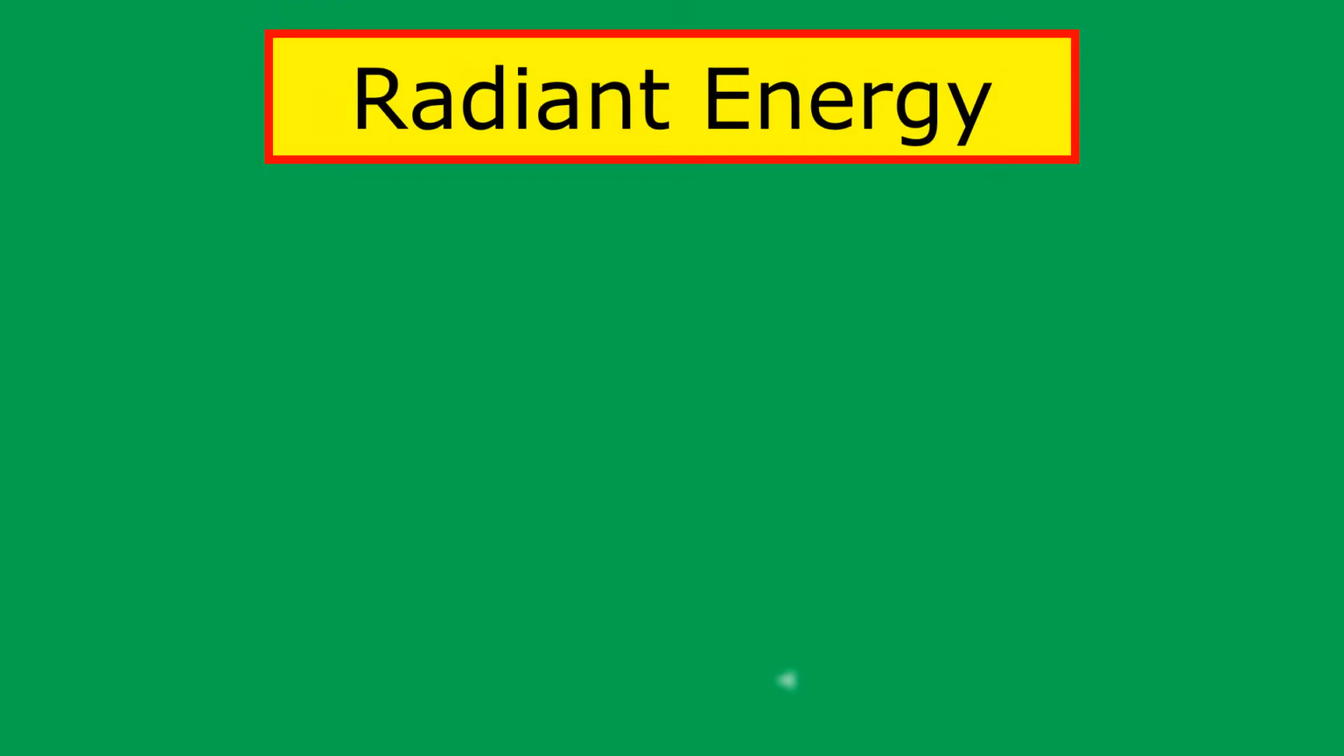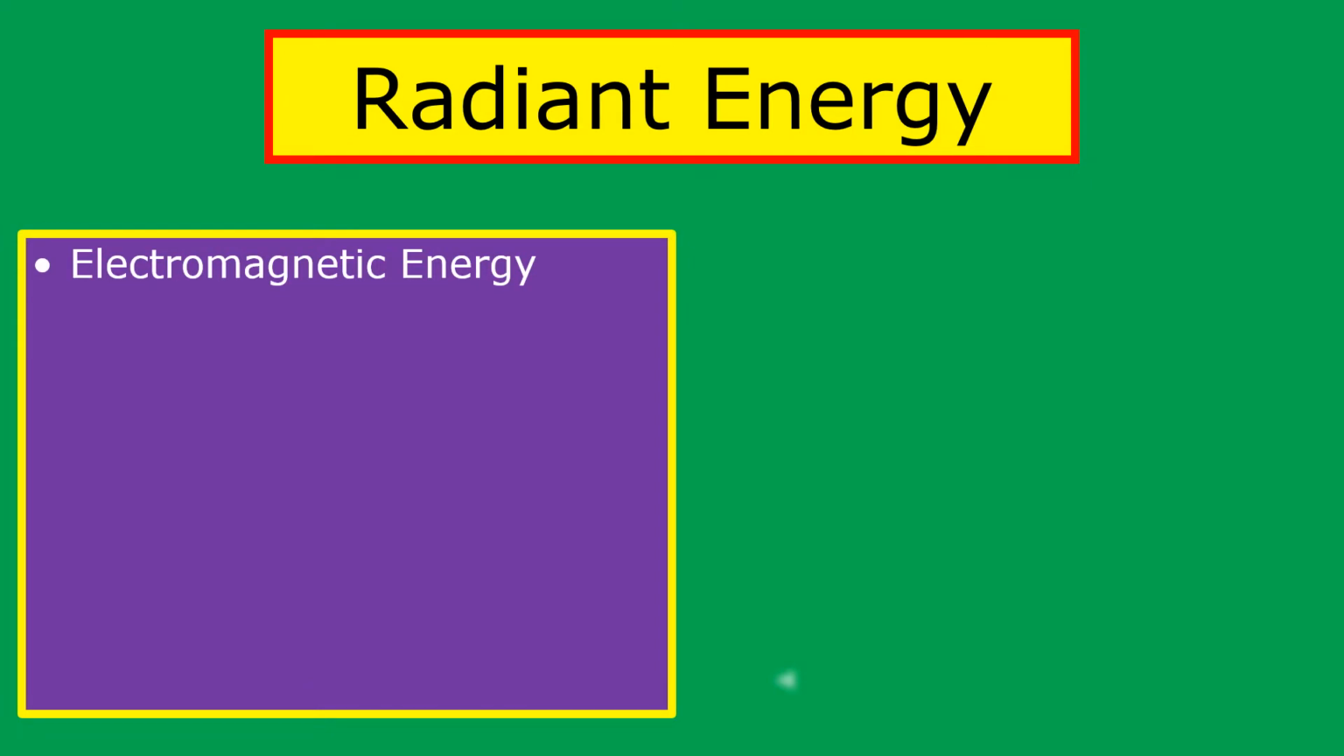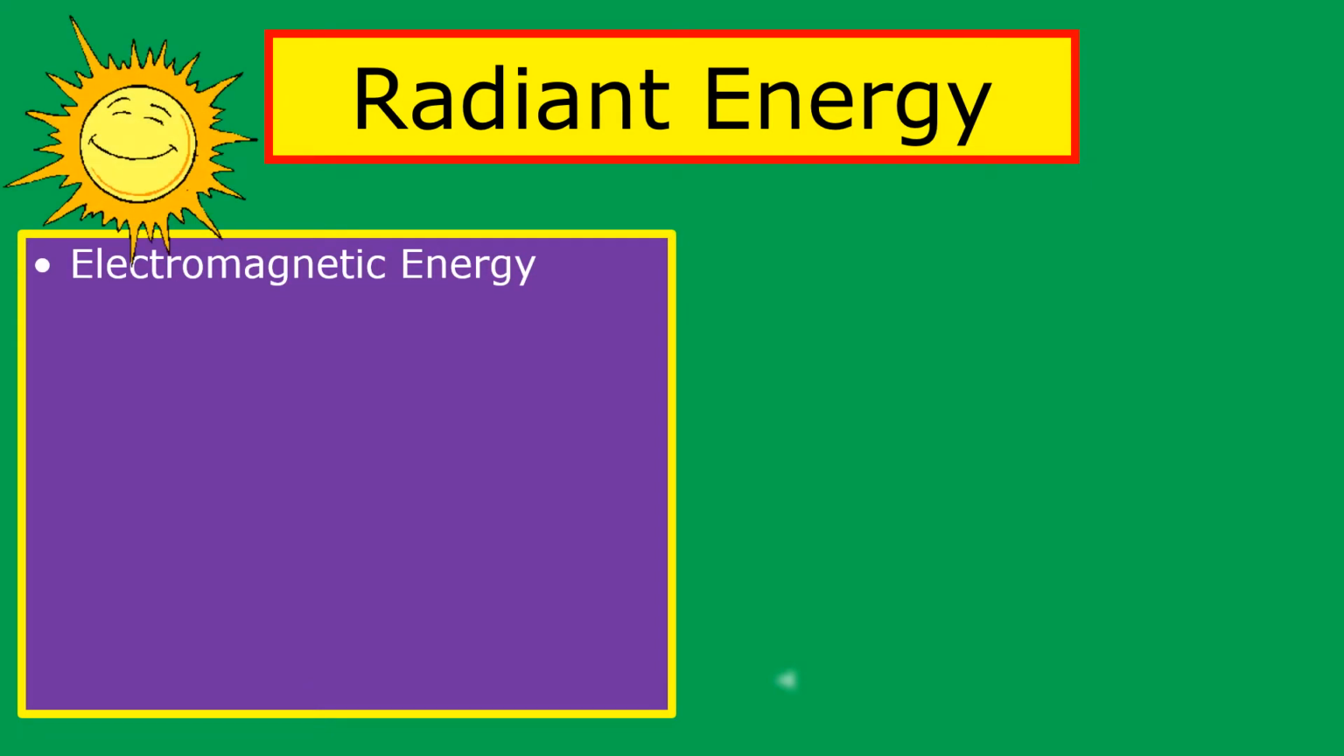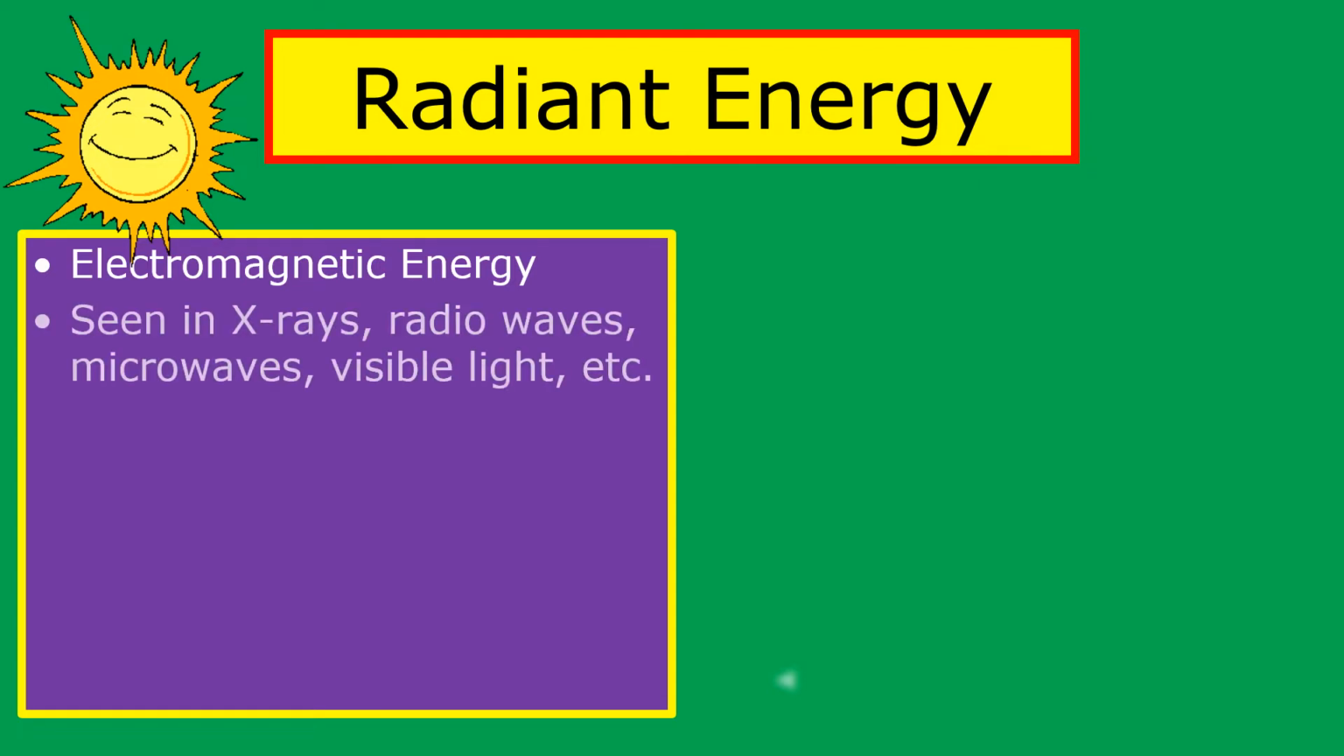Radiant energy is also known as electromagnetic radiation, coming from the sun, which is actually the biggest source of energy. And basically, any machines that work with X-rays, radio waves, visible light, etc., are dealing with electromagnetic radiation.